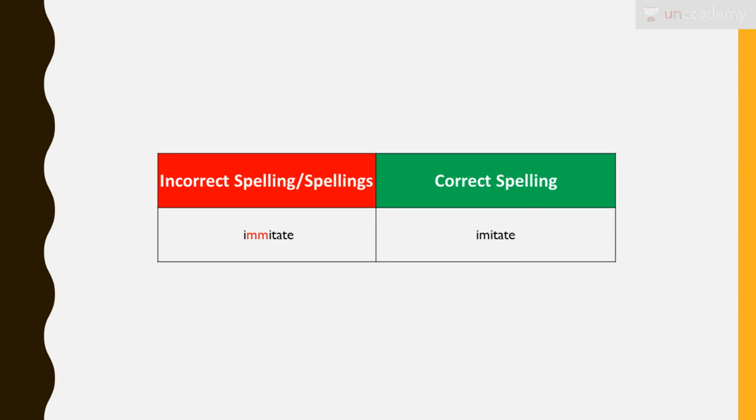Next is imitate. Imitate is basically mimicry, right? Like something that we really love to do. When we see, after watching a movie, right? We try to mimic the actors or mimic the acts that we have seen in the movie, right? So imitate is IMITATE. It's not IMMI. There's only a single M. IMITATE is correct.